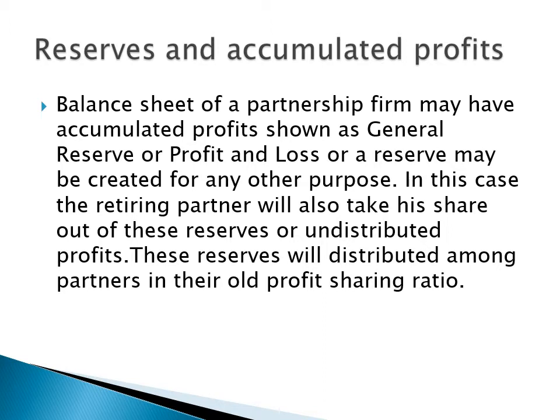What is the reason to give the accounting treatment of reserves and accumulated profits? Because at the time of retirement of a partner, sometimes in a balance sheet there are some accumulated profits like general reserve, profit and loss, or any type of reserve, workman compensation reserve, investment fluctuation reserve, or profit and loss account debit balance can appear.